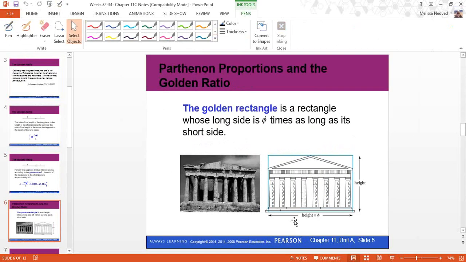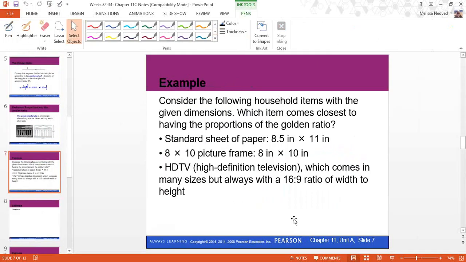One of the ways we use the golden ratio is in terms of what we call the golden rectangle. The golden rectangle is a rectangle whose long side is 8/5 times as long as its short side. So it's proportioned using the golden ratio. And we can see that that's something that was done with the Parthenon hundreds and hundreds of years ago when that was built. Again, that seeing of the golden ratio all over the place, not just in new recent architecture, but in ancient architecture, it pops up.